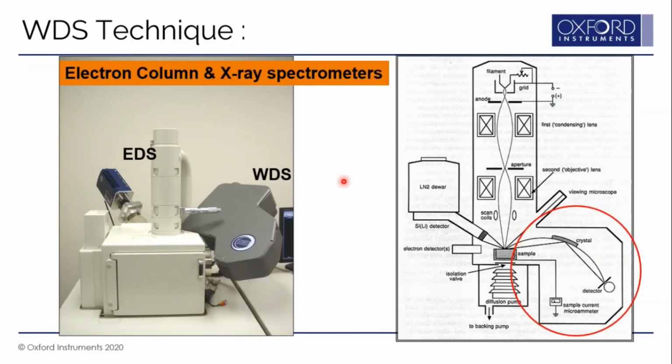In reality, you can see on the electron microscope, you have the EDS mounted like this, and the WDS mounted like this. They both have the same takeoff angle, so you can simultaneously do EDS as well as WDS data acquisition. Here you can see in the ray diagram how the X-rays coming out of the sample fall on the crystal, and only one wavelength is made to fall on the detector.